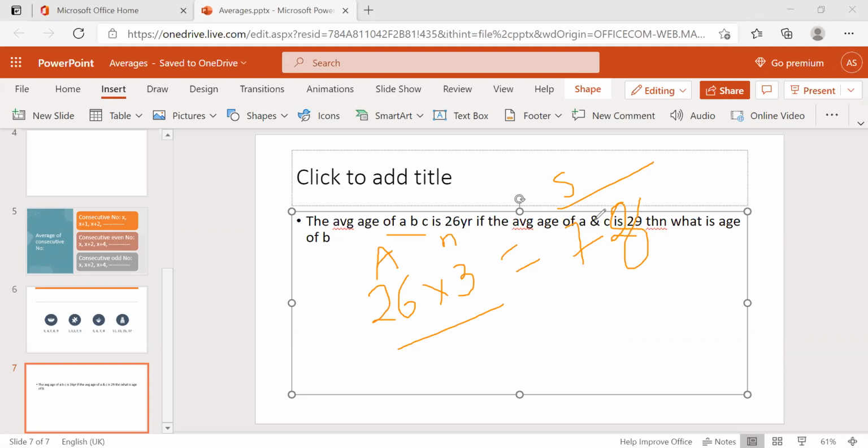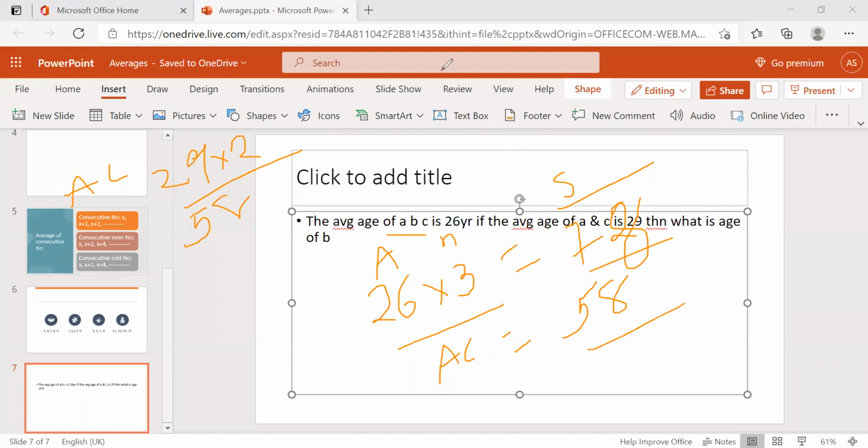Now what they have given here, the A and C average is 29. That means how many members are there? 2. 29 into 2, how much is it? 58. So now A and C have 58. Clear? Now just see here. A plus B plus C is 78 and A plus C is 58.